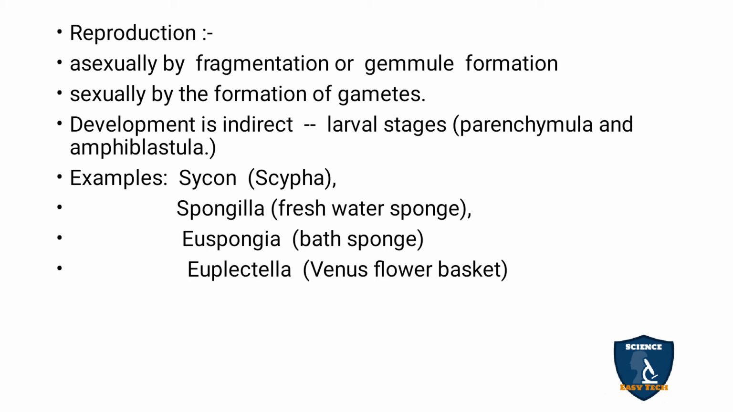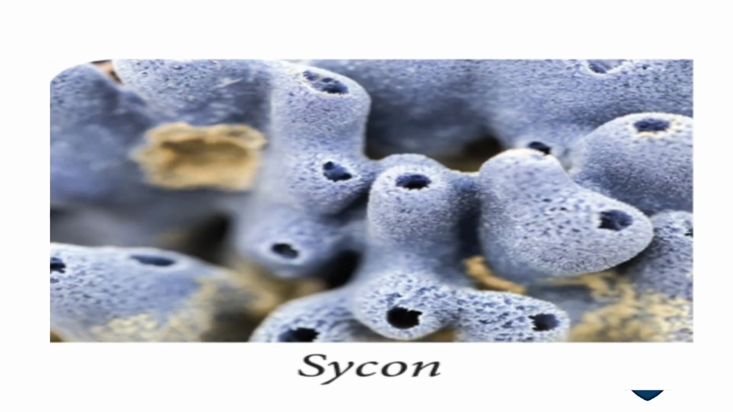So we will see some of the sponges here. This is Sycon, and you can see the pores here. It bears so many pores, called ostia. Through these, the outer substance, that is food and the watery substance, can enter into the water transport system and the central portion, the spongocoel.